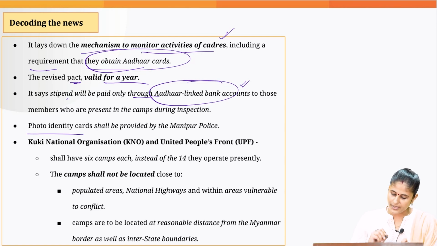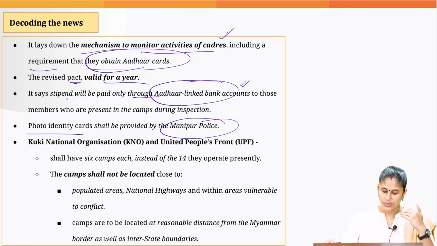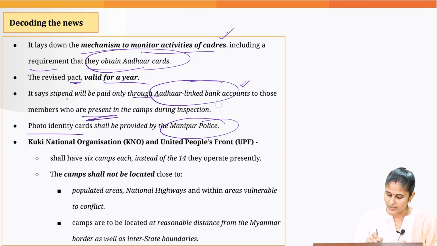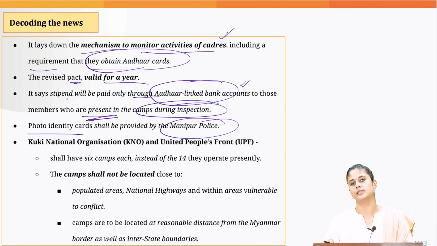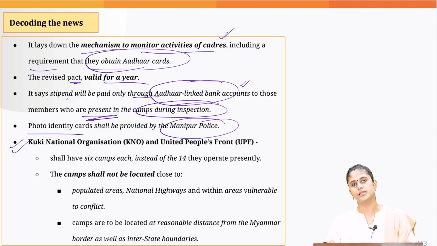A photo identity card would be provided to them by the Manipur police. During their identification, they need to be present when the inspection is being done by the concerned authorities. Only when they are registered by the concerned authority will they get the stipend.